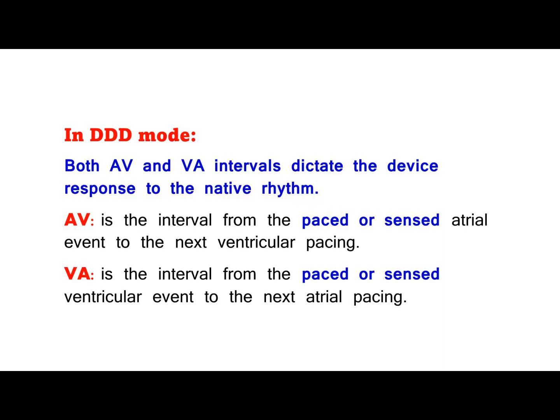Dual chamber pacing. In DDD mode, both AV and VA intervals dictate the device response to the native rhythm. AV is the interval from the paced or sensed atrial event to the next ventricular pacing. VA is the interval from the paced or sensed ventricular event to the next atrial pacing.